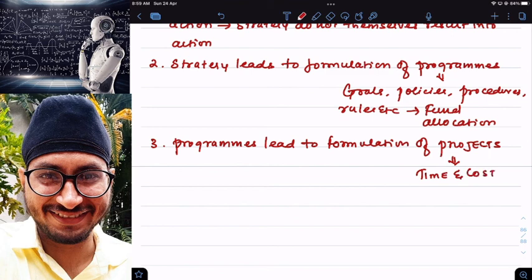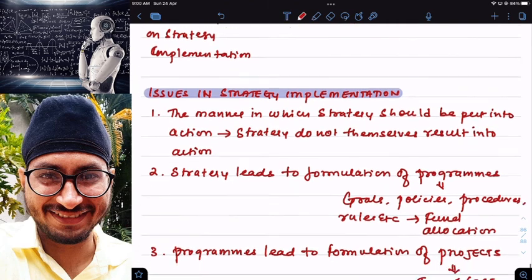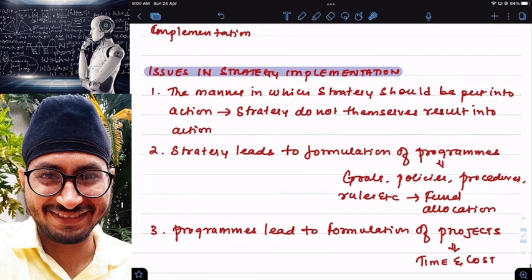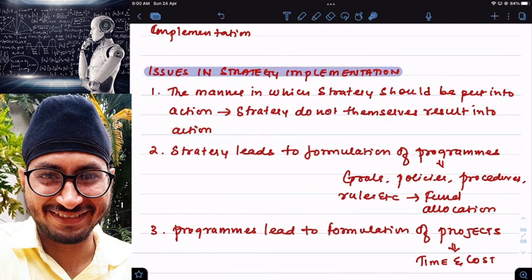So a company may have time, but it may not have enough money to use that strategy, or a company may have money, but it may not have that much time. These are the three problems companies face. Problem number one: they are able to formulate a strategy, but they don't know how to implement it. If someone tells them, they will implement, but they don't have an idea. Number two: strategy leads to creation of programs, and programs lead to creation of projects, which all require funds. But every company may not have enough funds to implement the strategy. Clear?